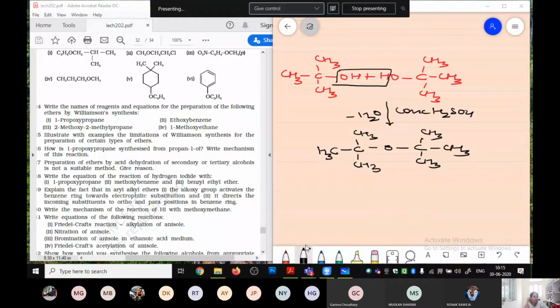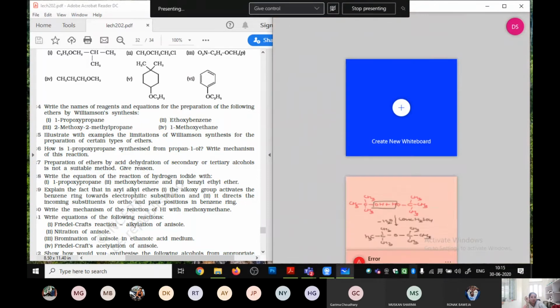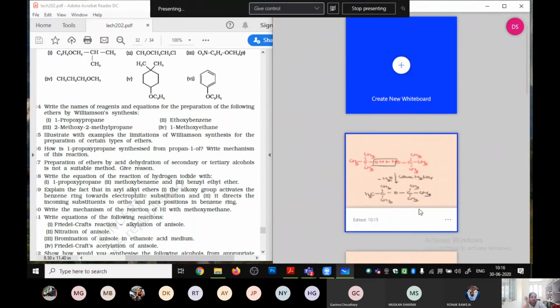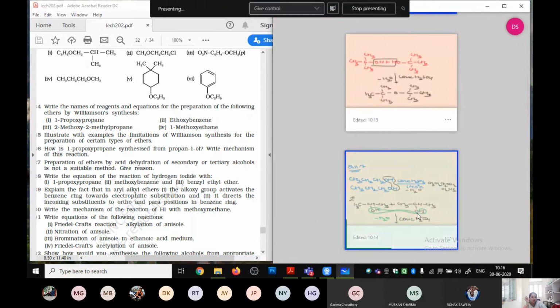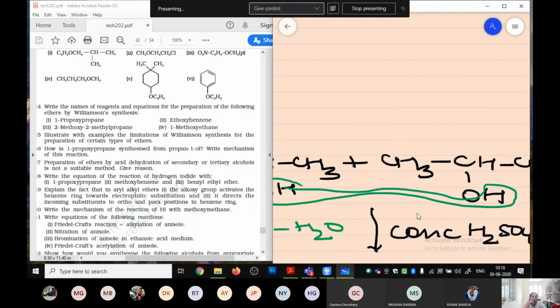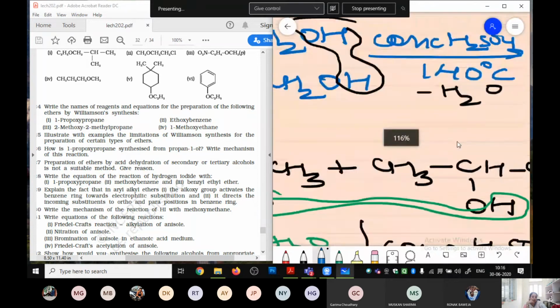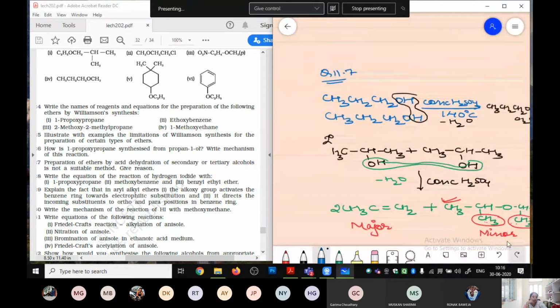अब देखो बेटा, my equation is incorrect. अगर आपको याद हो, when I was doing the second degree alcohol के अंदर क्या बोला था मैंने? In the second degree alcohol I just told you people that due to the steric hindrance of these two CH3, we have got it as a minor product, isn't it?